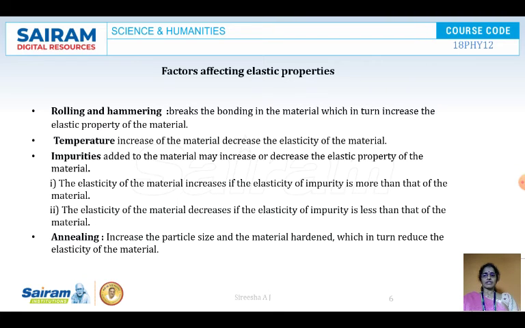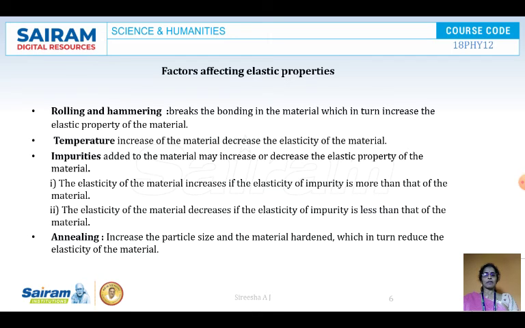Now we will see the factors affecting the elastic properties. What are the factors? Rolling and hammering. You know what is meant by rolling and hammering. Rolling and hammering break the bonding in a material, which in turn increases the elastic property of the material. So the elastic property can be increased by rolling or hammering the material.